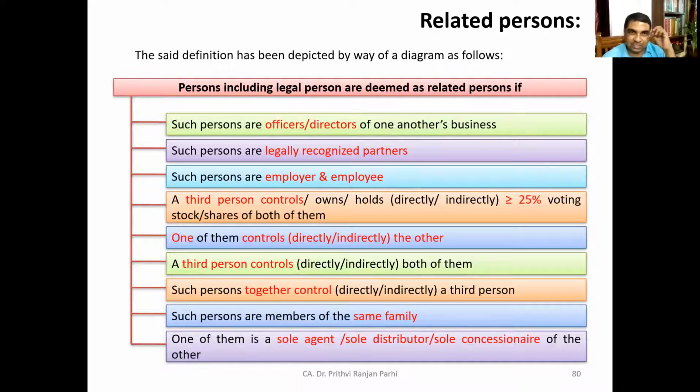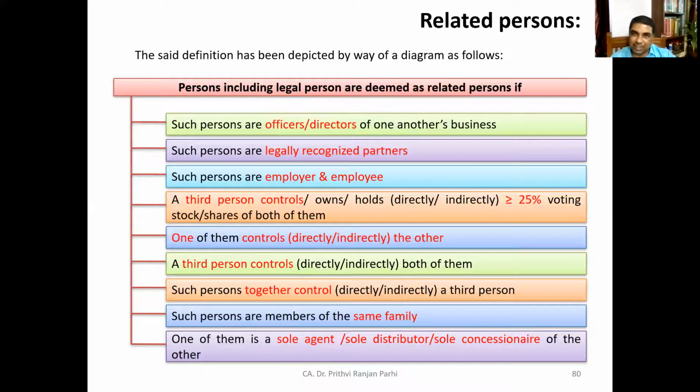If you summarize, this picture explains what is the meaning of related person. Persons, including legal persons, are deemed to be related if such persons are officers and directors in one another's business. If somebody is a director in somebody's business, or someone is working as an officer in someone else's business, then he is a related person.